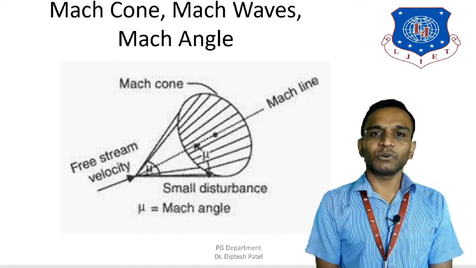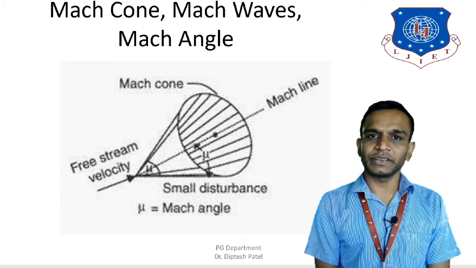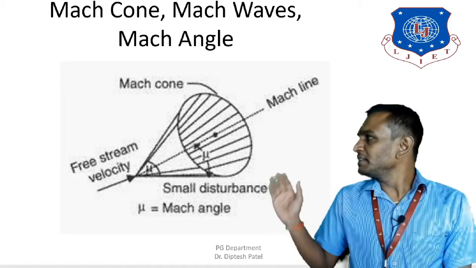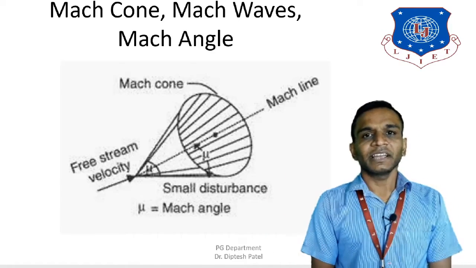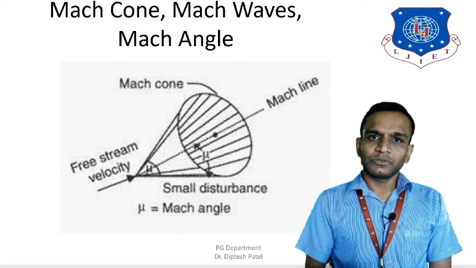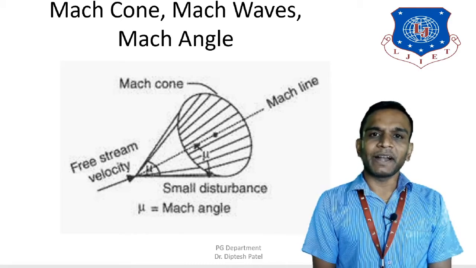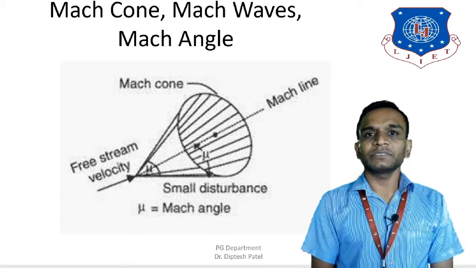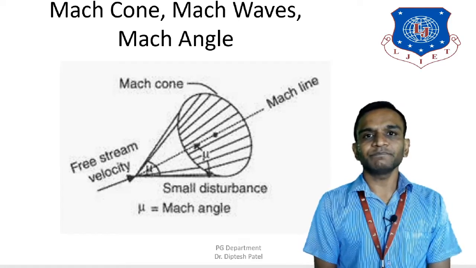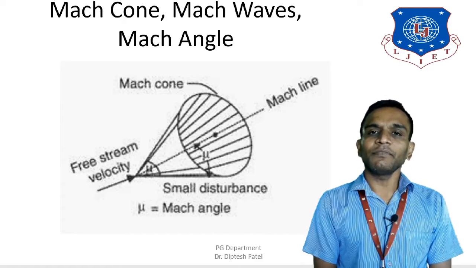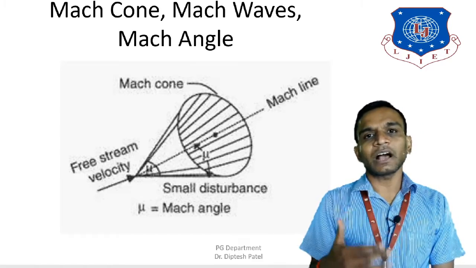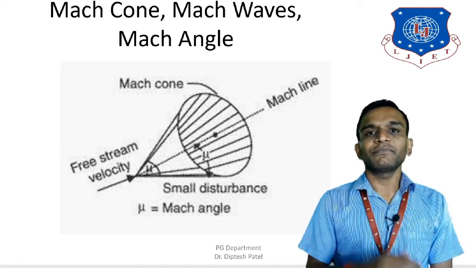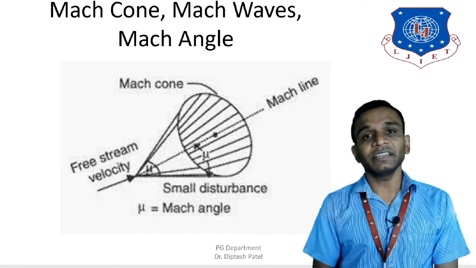Let's consider a solid body which is moving in stationary fluid. Now this body would generate pressure waves in the fluid, and these pressure waves get transmitted to the other particles which remain in the fluid. Now these waves get transmitted at the velocity of sound, and these sound waves form spherical waves in the stationary fluid that you can see in this diagram.